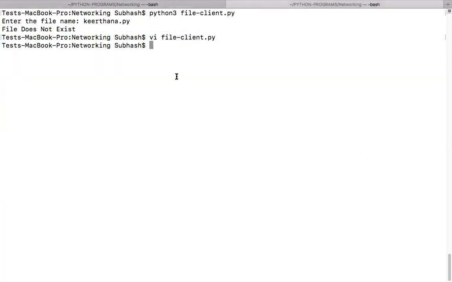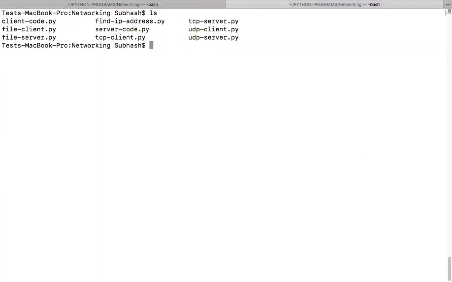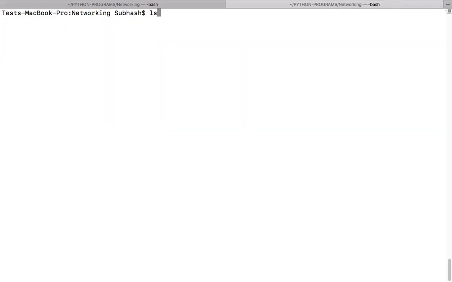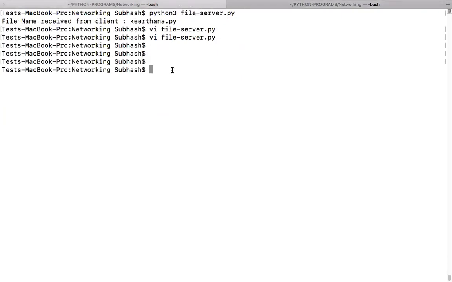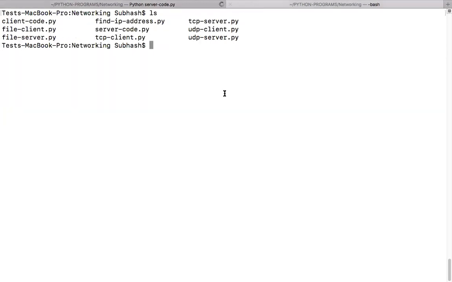So what is the next one we'll see? Can you see this by yourself, guys, or do you want me to explain? I'll run this code, then you tell me. Here we'll run the code. Python 3 server code.py. The server started running. Now let me run the client, Python 3 client code.